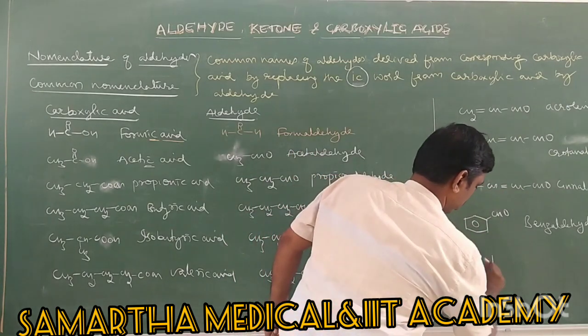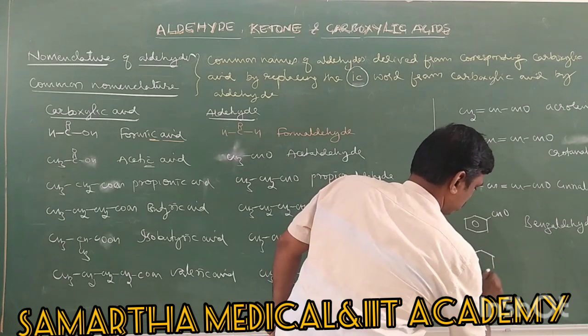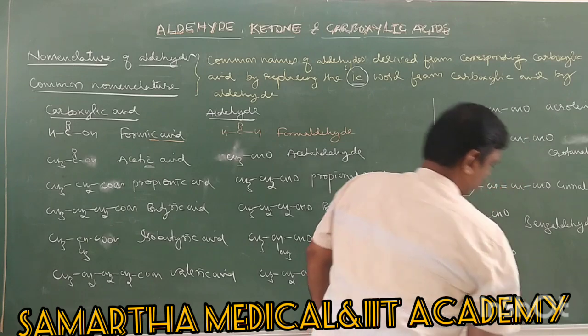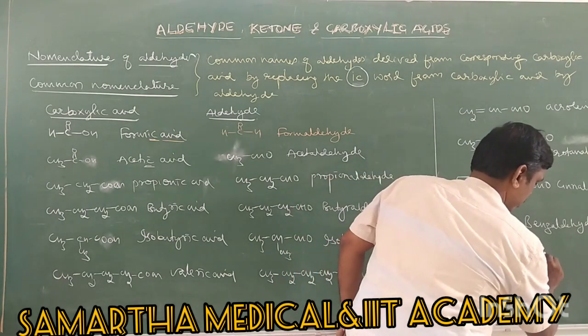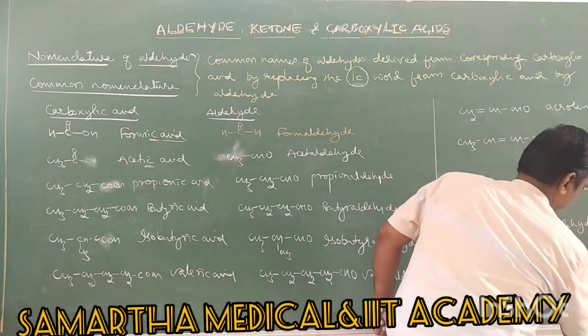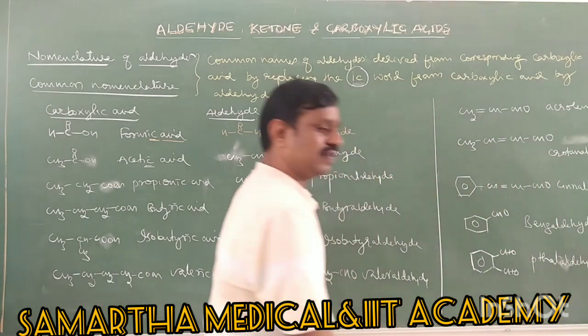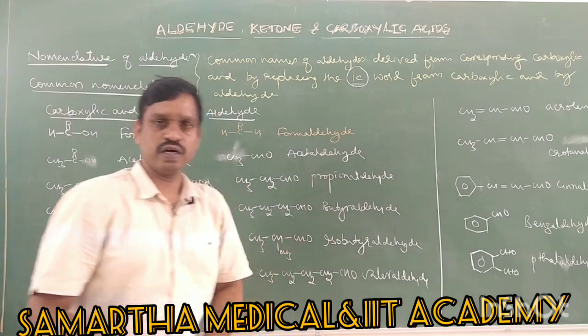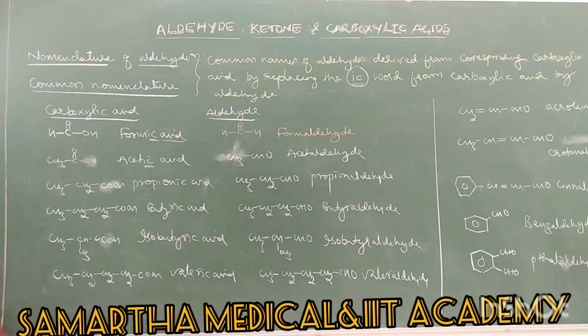Next, if benzene containing 2 aldehyde groups, phthalaldehyde, its corresponding acid is phthalic acid. So like that, the common names of the aldehydes are derived from their corresponding carboxylic acids.